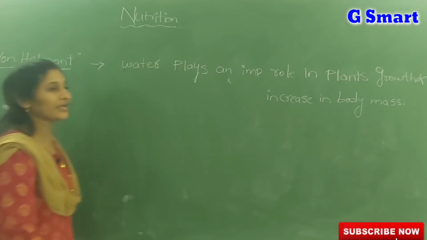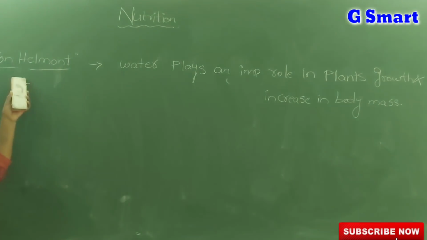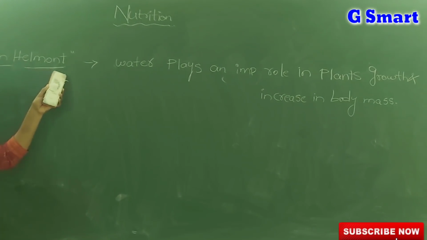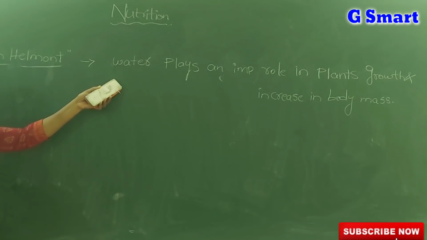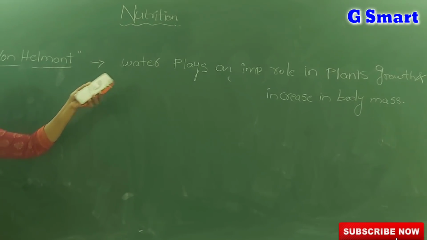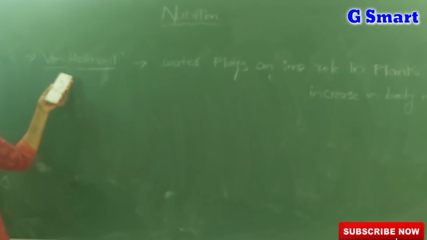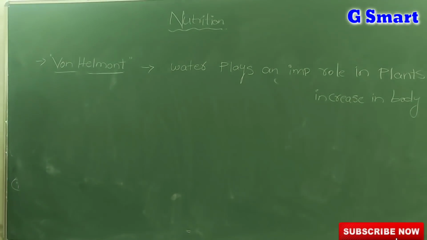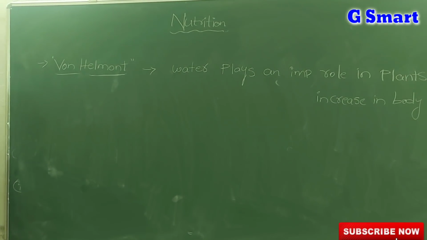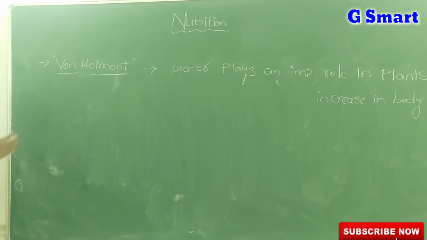So if he asks a question, who was the scientist who tells that water plays an important role in plant growth, who is that? Von Helmont. By conducting the experiments, he revealed that water plays a major role in plant growth as well as to increase the plant body mass.